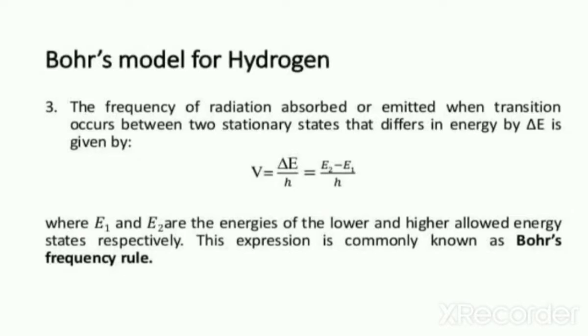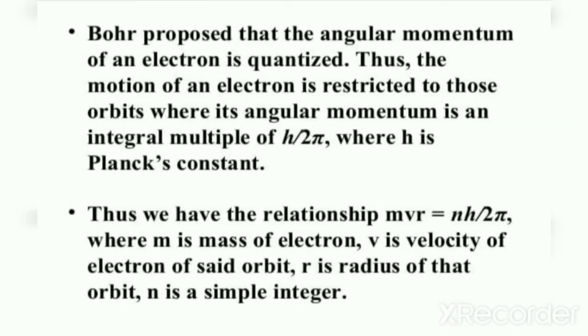h is known as Planck's constant and its value is 6.626 into 10 raised to minus 34 joule second. This expression nu is equal to delta E by h is known as Bohr's frequency rule. The angular momentum of an electron is quantized. It means angular momentum can have only discrete values. Therefore, an electron can move only in those orbits for which its angular momentum is an integral multiple of h by 2 pi. Therefore, angular momentum is quantized.